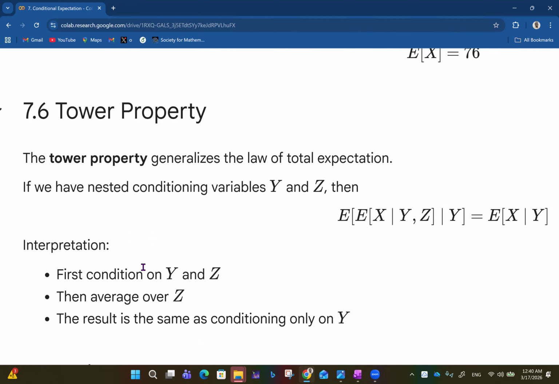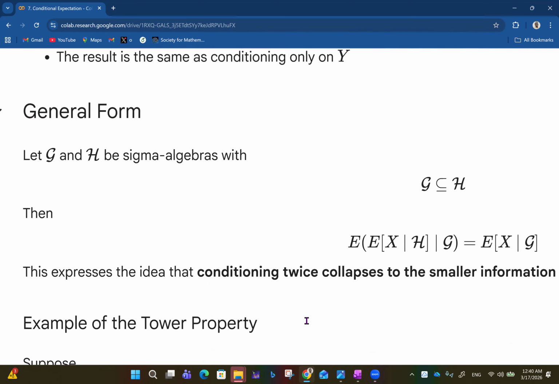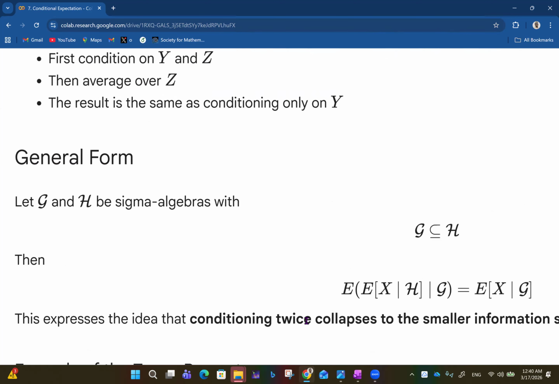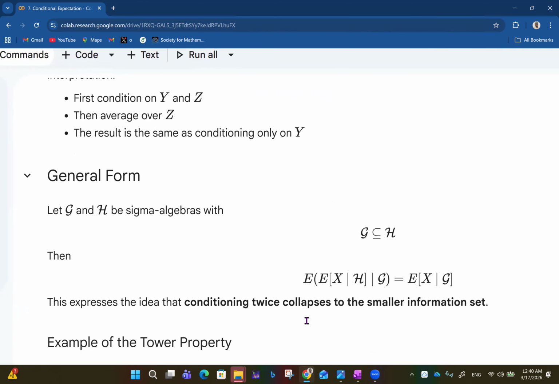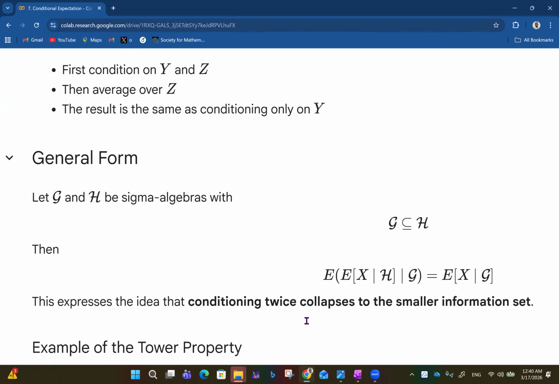So the interpretation is that we first condition on Y and Z, then average over Z, and the result is the same as conditioning only on Y. That's the tower property. It's like you have some nesting going on and you resolve them one after the other until you get to the last.